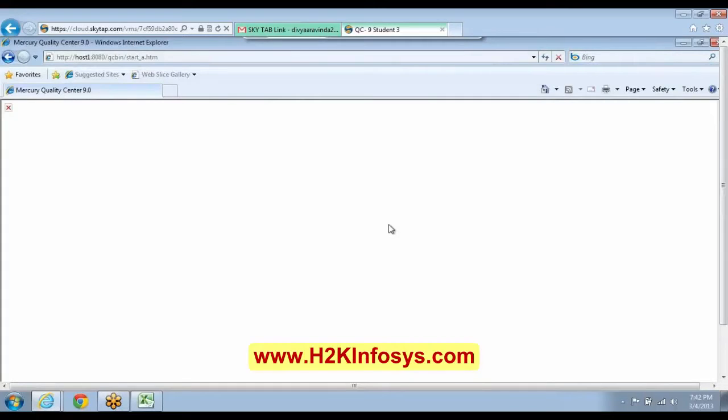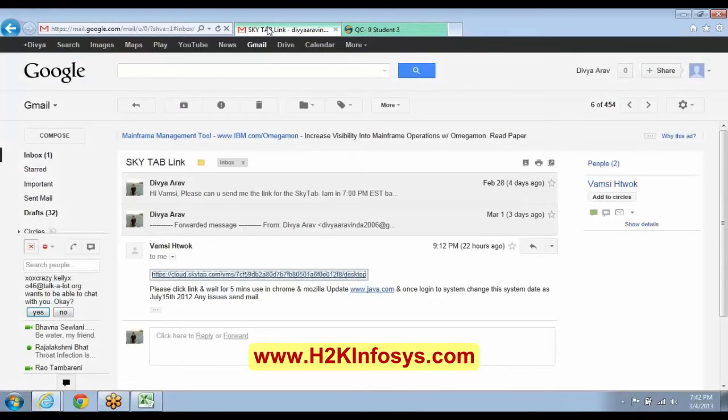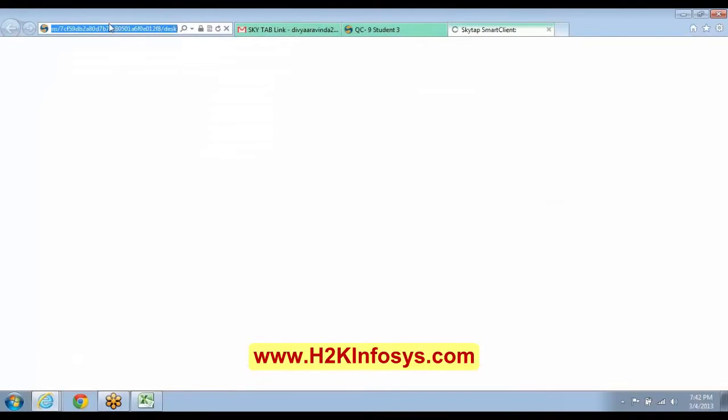Okay, go to that SkyTab. What is here? It is mentioned to use Chrome or Mozilla update. So what you do is use it in Google Chrome, Divya. Do you see that it is mentioned? Please wait for the link and then wait for 5 minutes. Use it in Google Chrome or Mozilla. Copy and paste it in Mozilla or Google Chrome.